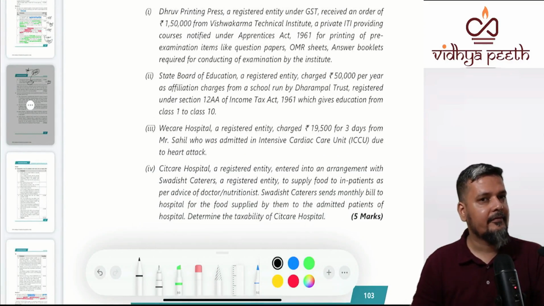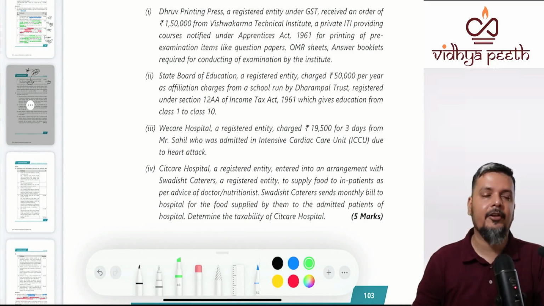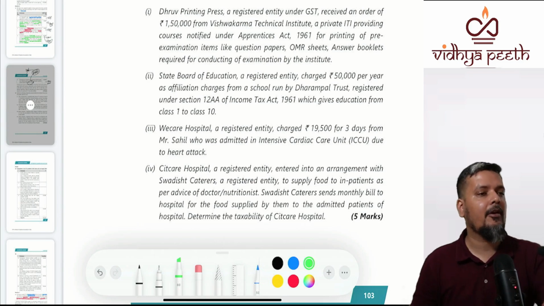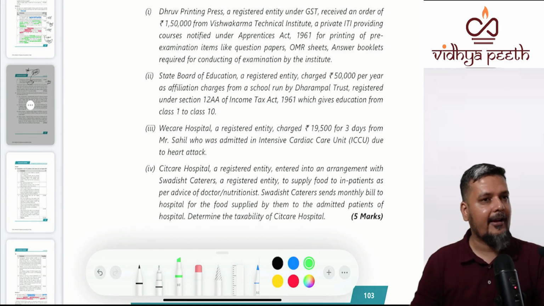Clear? Now next is from your exemption chapter, and in the exemption chapter you have to remember only the important services, and all these questions come from important services. Education and healthcare.